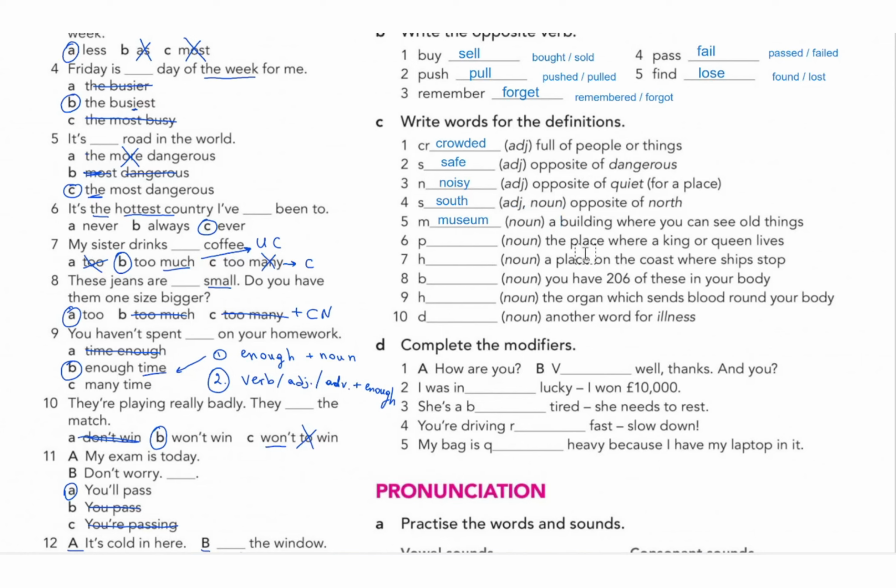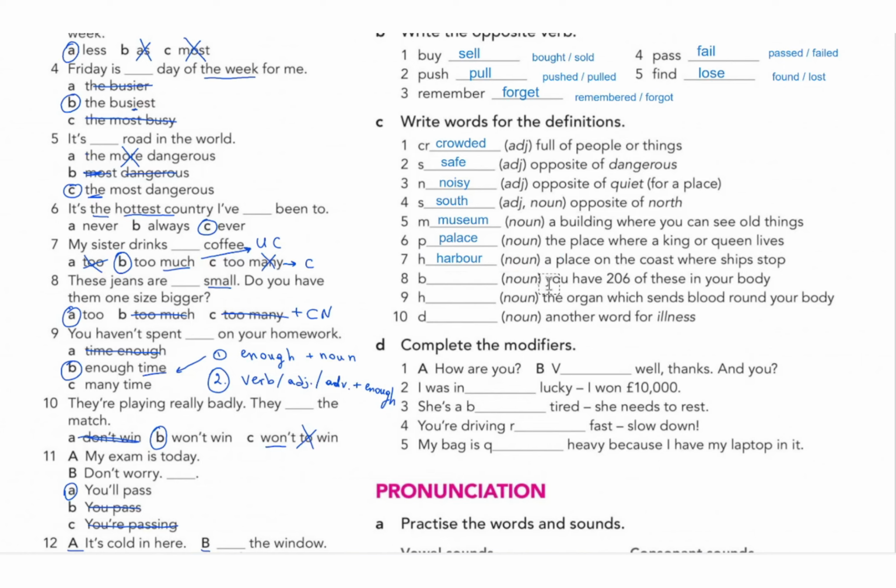Number 6, the place where a king or queen lives, and starts with P, so that would be palace. Number 7, the word starts with H, and it's a noun, a place on the coast where ships stop, so that would be harbor.